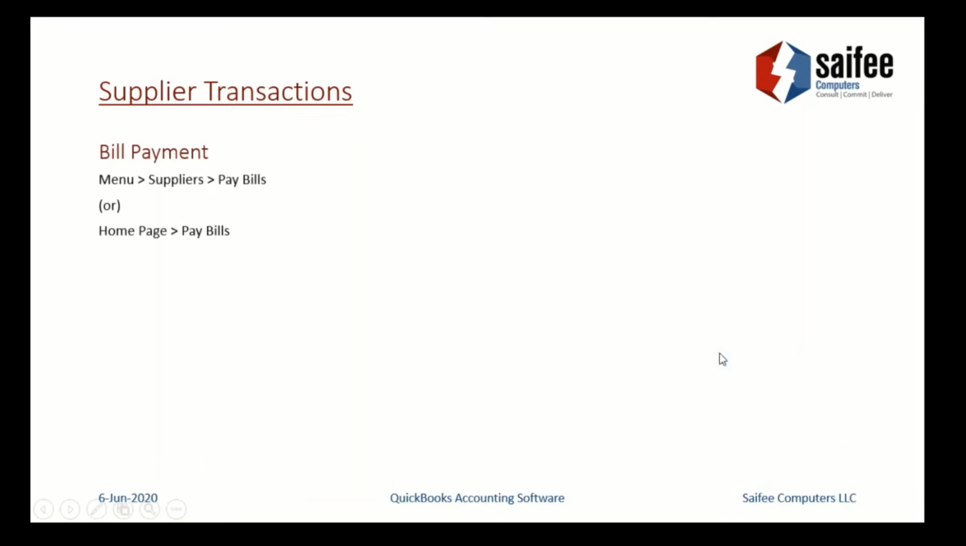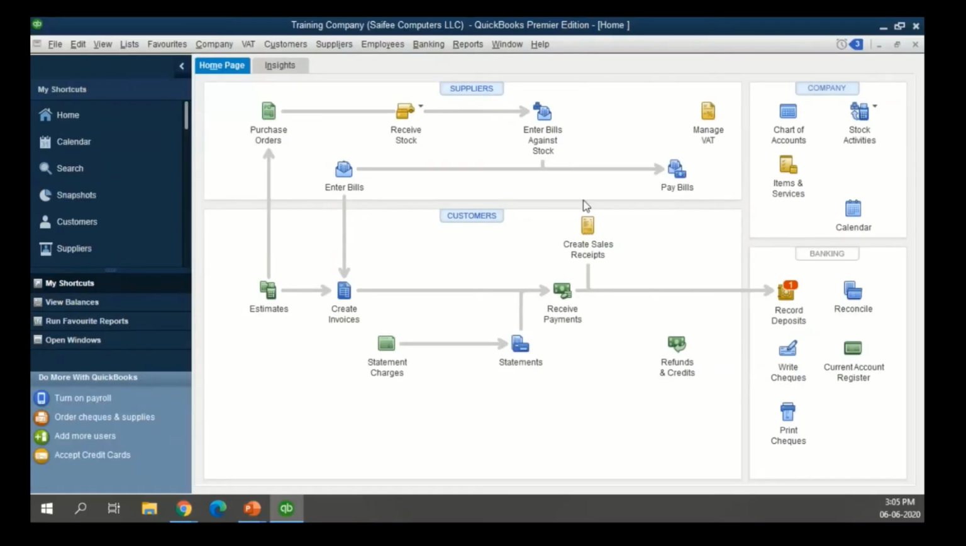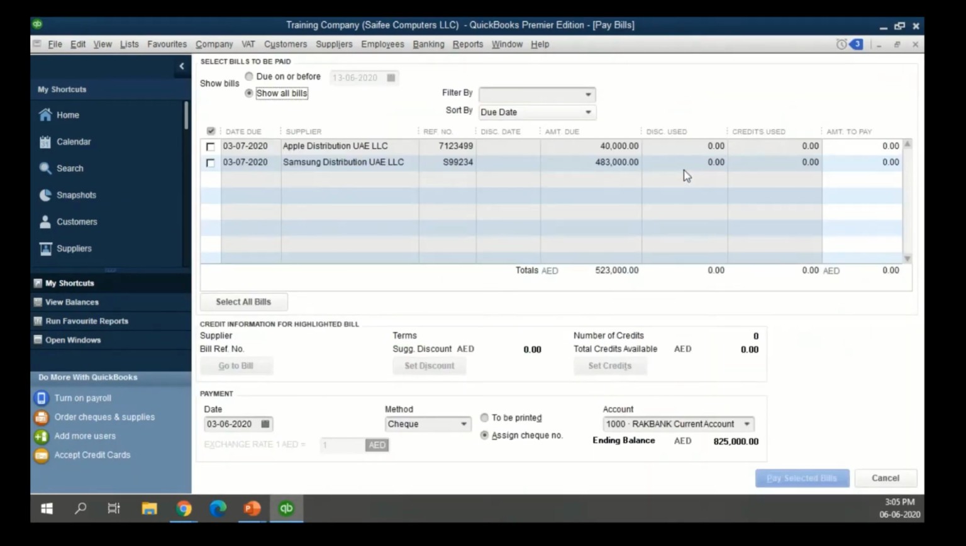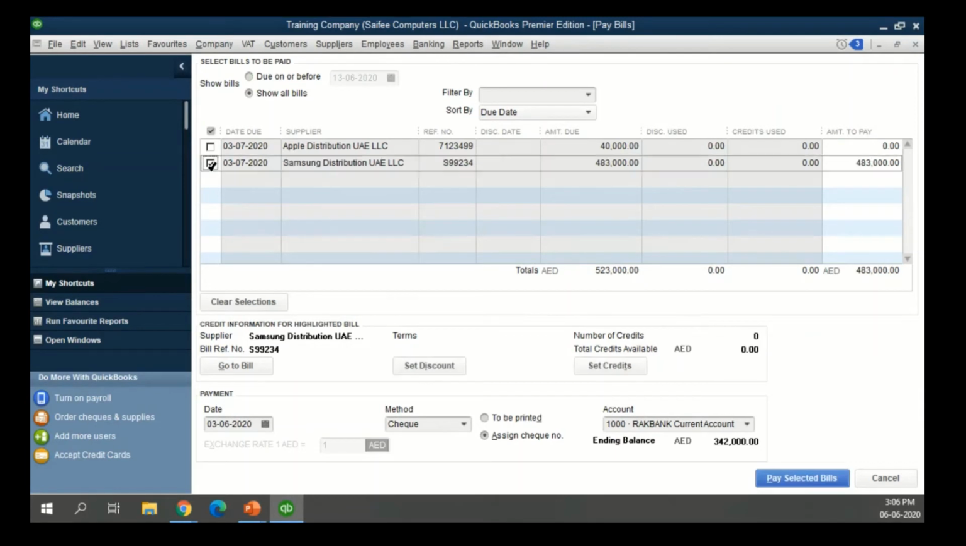And the last step in the supplier transaction window is the payment. So let's say we have created a supplier bill right now for Samsung distribution. So let's pay that bill. The moment I click on pay bills, I get a list of all my supplier invoices with their due amounts. Here you can see that we have a bill from Samsung distribution for 483,000. It's up to you how much the company is paying at this stage. Let's say we are paying them right now maybe 150,000. So we can enter a partial amount.